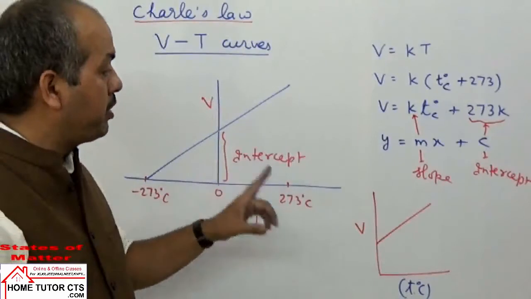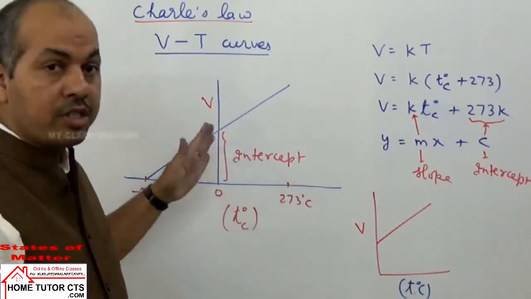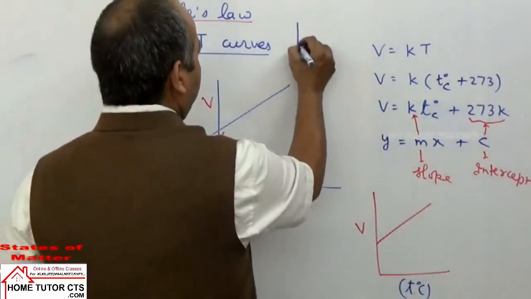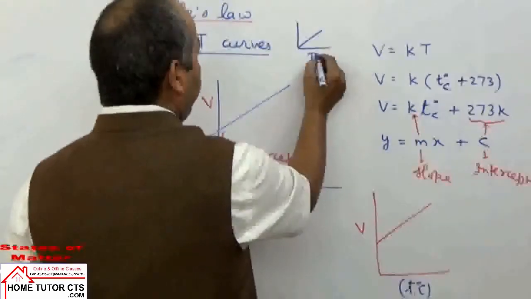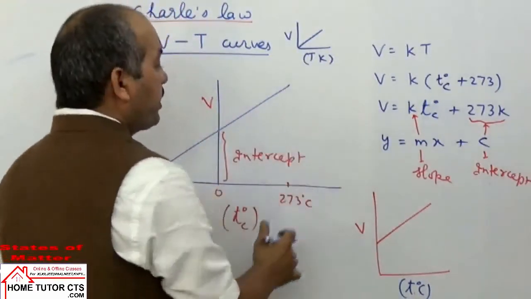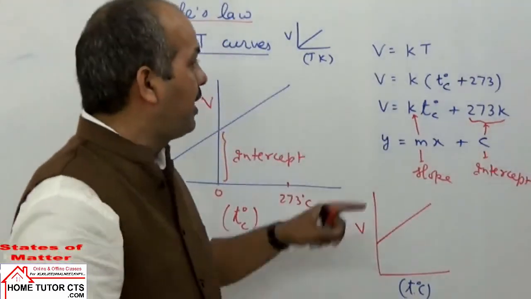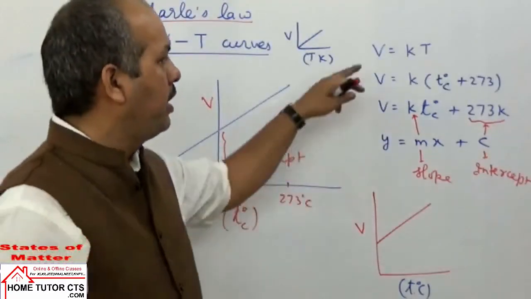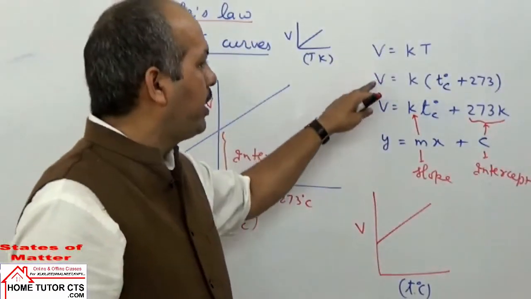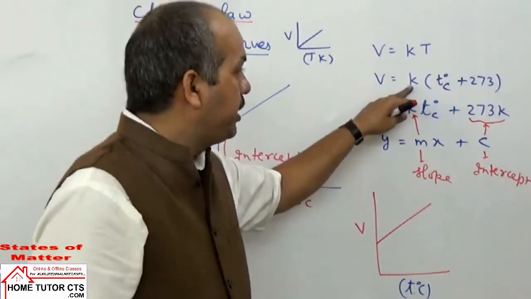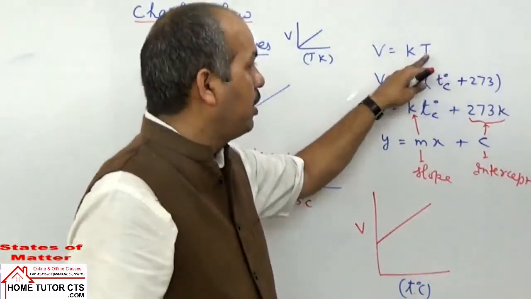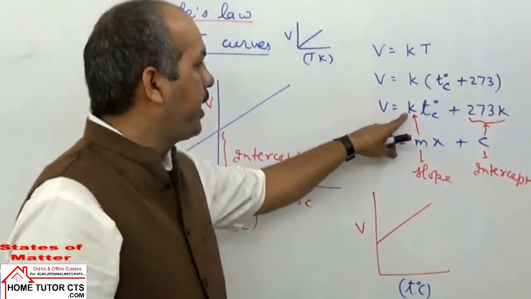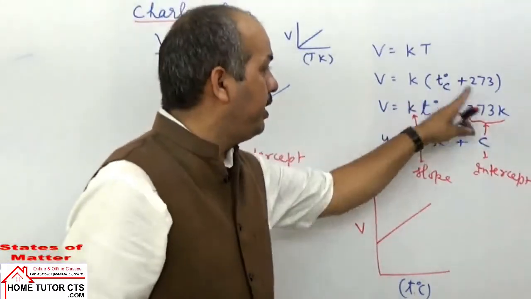Be careful, when we have temperature in Celsius, we will get a graph not the same as T in Kelvin scale. Already explained कि when T was taken in Kelvin, we get a straight line passing through the origin. But now we take temperature in Celsius. So how to relate here? From Charles' law, we can write the statement volume is equal to how much? K into T, where T is temperature in Kelvin scale. यह था ना ratio of V by T is constant. So I can write V is equal to K into T. How to get T in Kelvin? T in Celsius plus 273, or I can write V = K(t °C + 273).